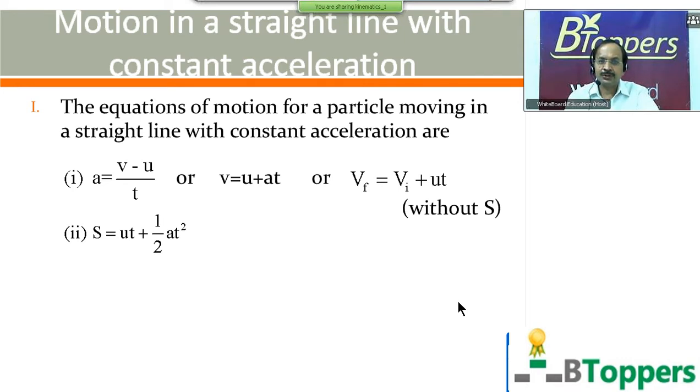Next, second equation is s equal to ut plus half at square, or you can write s equal to vi into t plus half at square, where this equation is used for those problems where you are not given the velocity v after time t. I mean, you are not given the final velocity v, and if you are not asked to calculate the final velocity v.